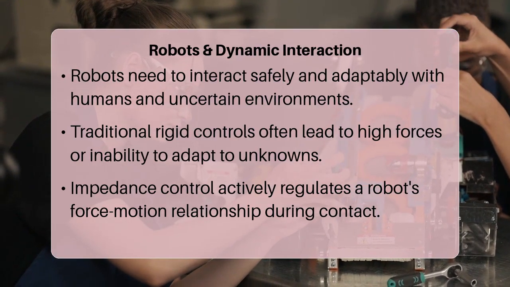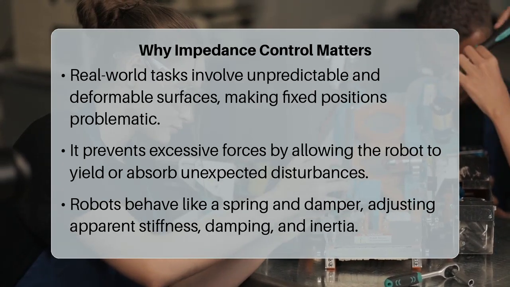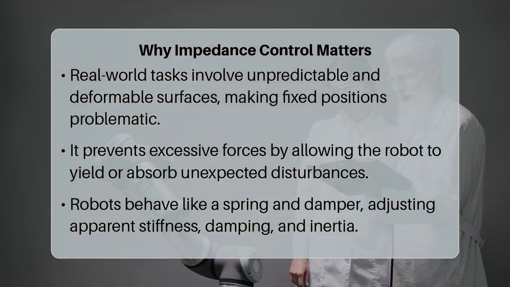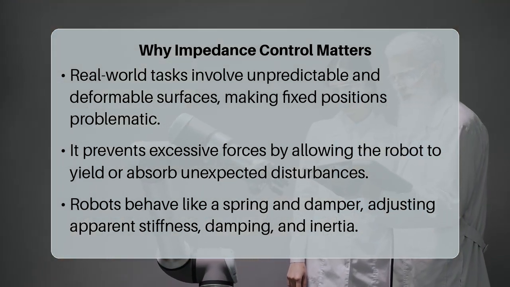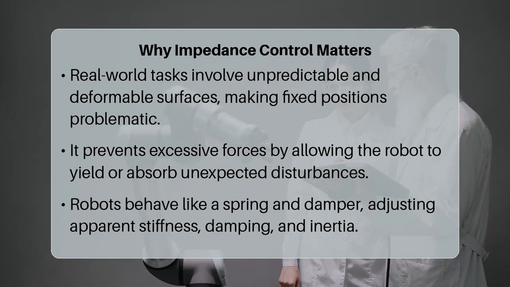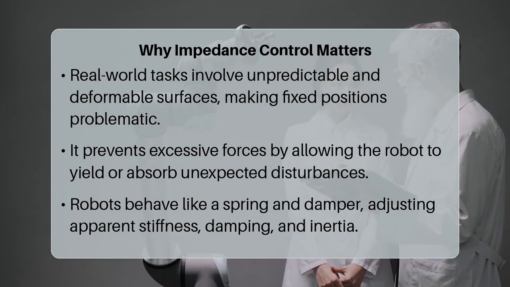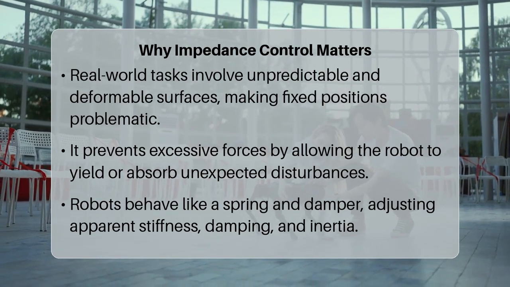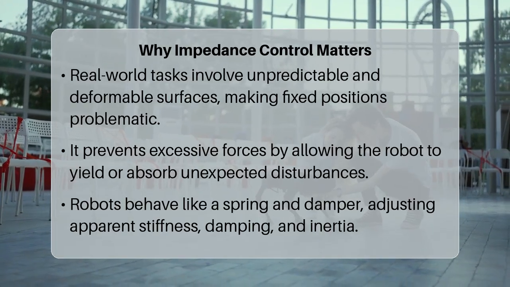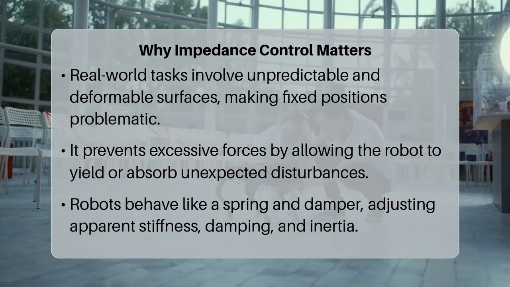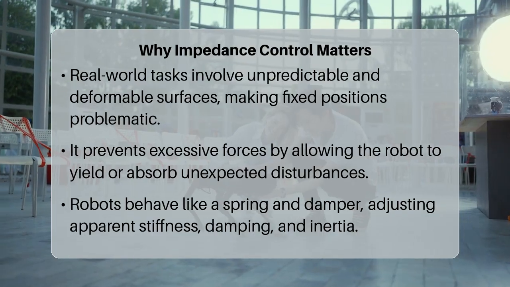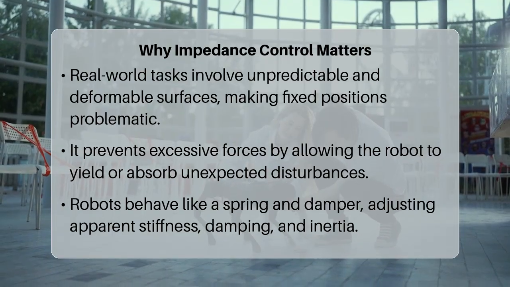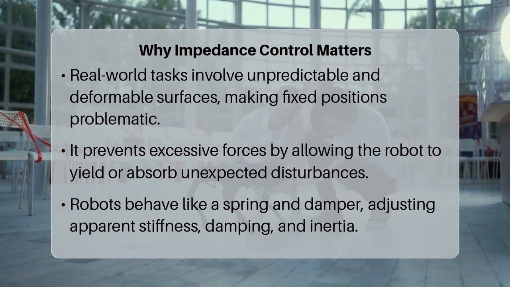If a robot is programmed to maintain a fixed position and encounters an obstacle, a pure position controller would generate massive, potentially damaging forces. Conversely, a pure force controller might not accurately track a desired trajectory in free space. Impedance control elegantly bridges this gap by defining a desired dynamic behavior. It commands the robot to react with a specific stiffness and damping characteristic, absorbing unexpected disturbances and allowing for compliant interactions, much like a spring and a damper system.